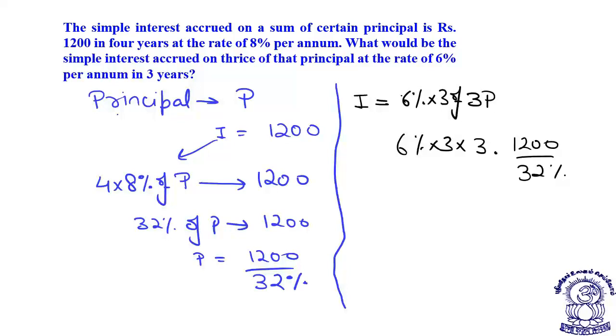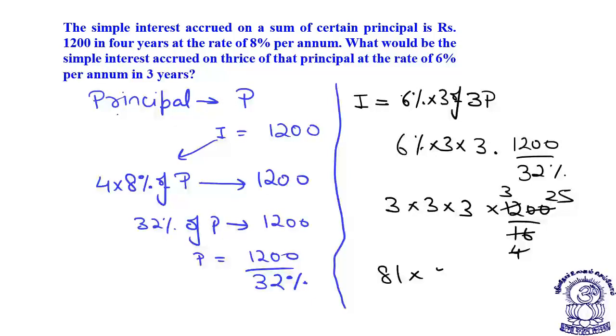Now just think about it, student. This percentage and this percentage will cancel out. So what will happen is, this is 3 into 3 into 3 into 1200 upon 16. Cancel them by 4. This becomes 3, this becomes 4. 4 by 100 will cancel to give me 25. 3 into 3 into 3 into 3 is 81, into 25.